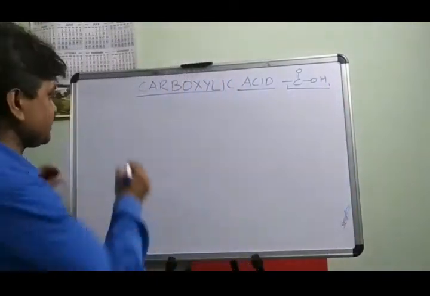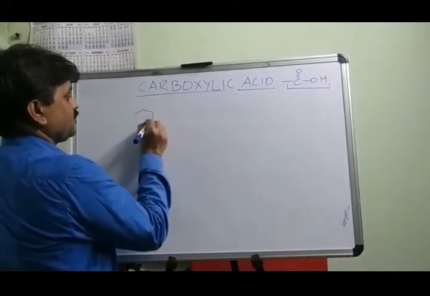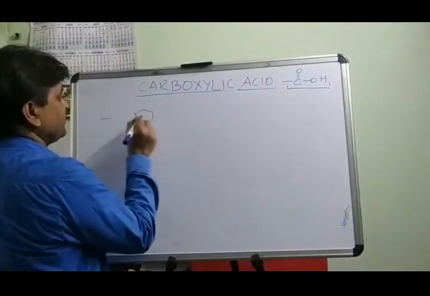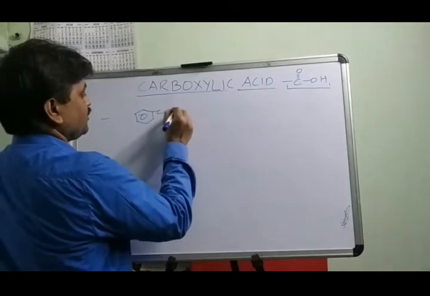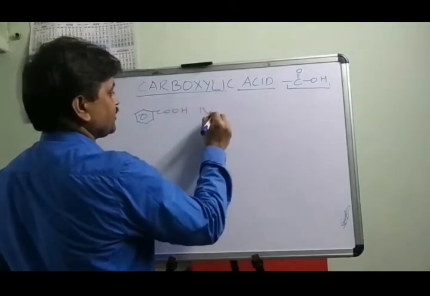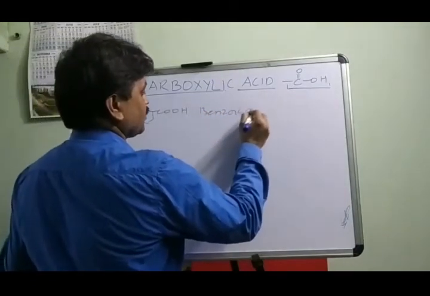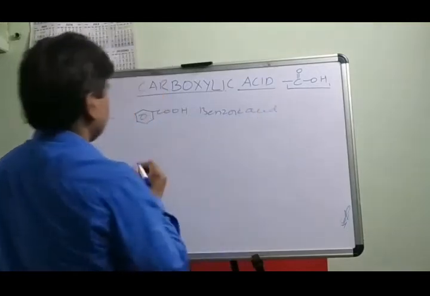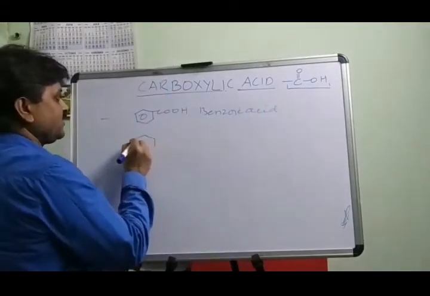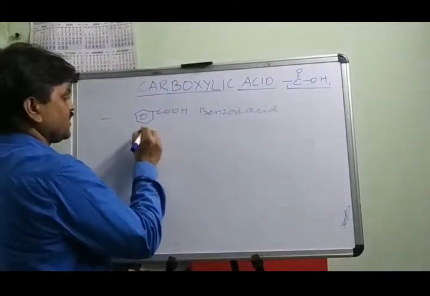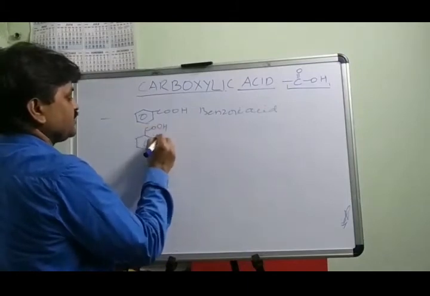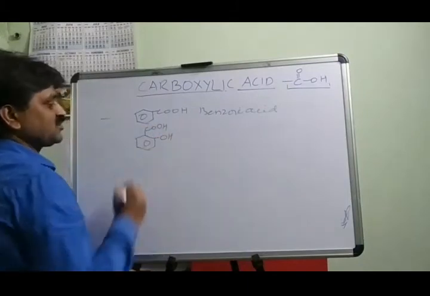Just like benzene directly bonded to the COOH group. Another example: this is called benzoic acid. When any other group is present, just like COOH and this is OH, at the ortho position the OH group is present.